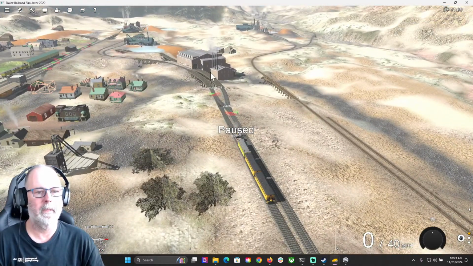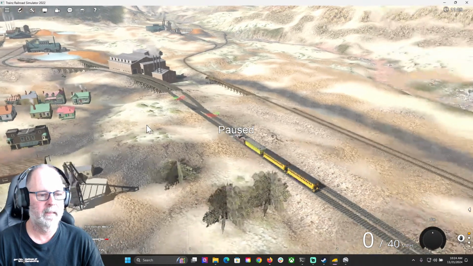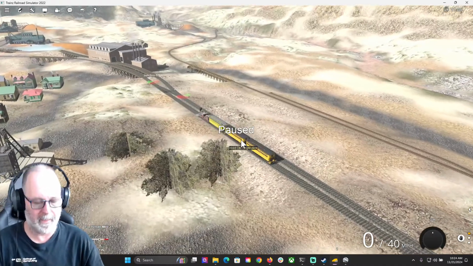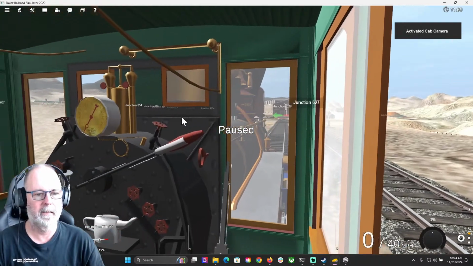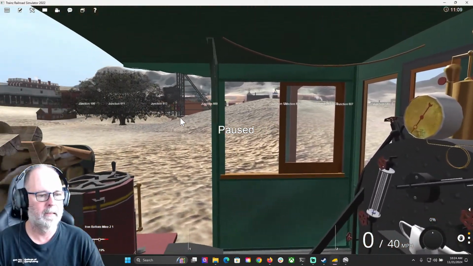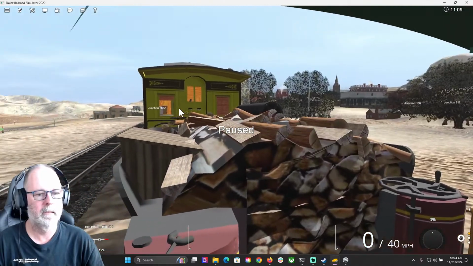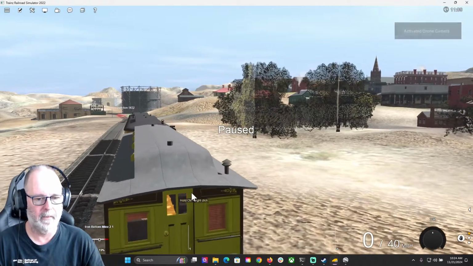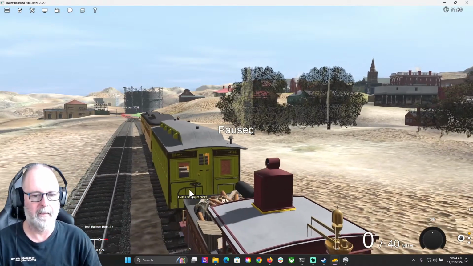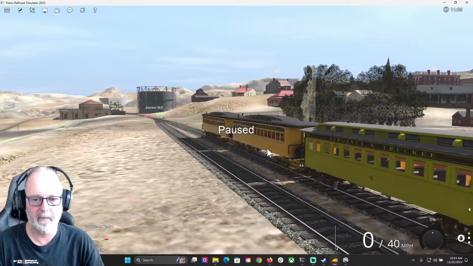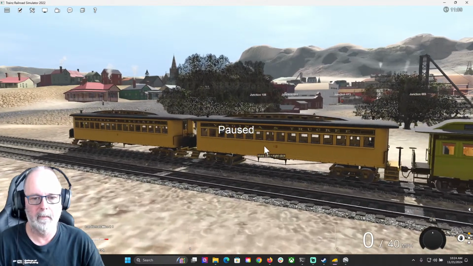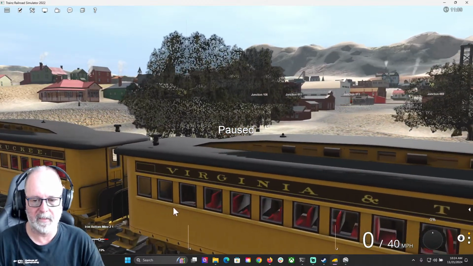All right. So yeah, this little trestle here never existed. I don't believe that trestle ever existed. You know what I want to do real quick? Sorry, bear with me just for a minute here. Let's see if we can actually get inside one of these coaches. No, we can't. Let's see if we can fly into one. I just want to see if we can get a look at the inside. Let's see if they actually did the inside of it. No, I can't. How do I get down though? Can't get down. Yeah, you can actually see stuff on the inside there. You can see seats and stuff, just not people.